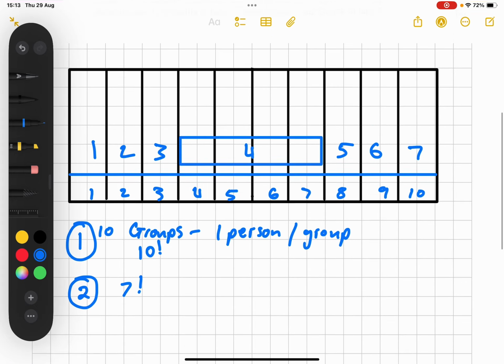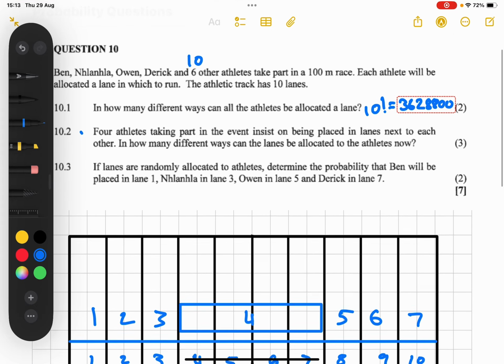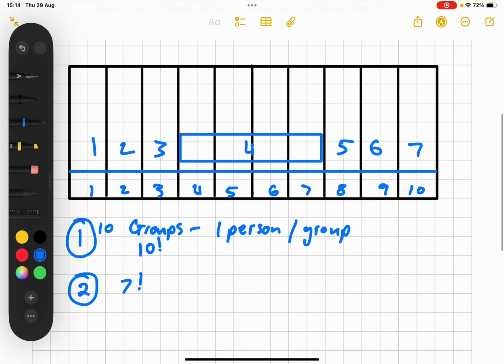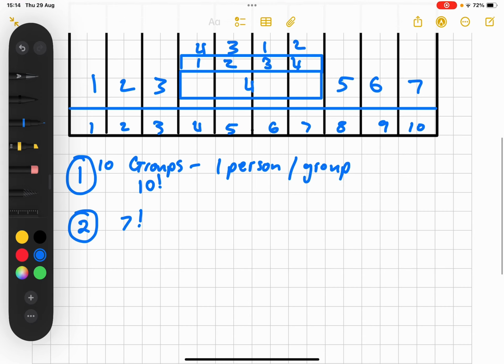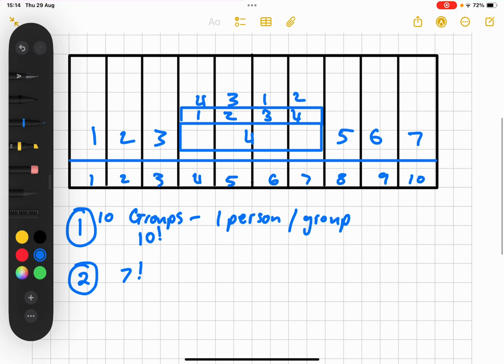But this doesn't actually give us the total number of different ways that these lanes can be allocated, because inside this group of 4, they can be arranged 1, 2, 3, 4, or they could be arranged 4, 3, 1, 2, or however many ways. And how many ways is it? Well, in this big group of 4, you've got 4 smaller groups.